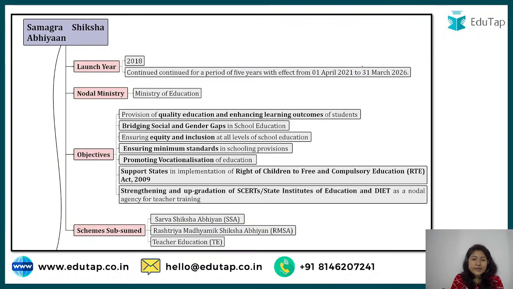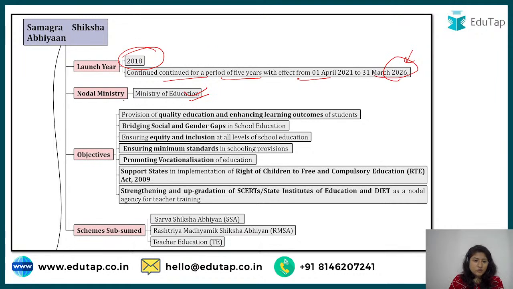Okay, so what is this scheme all about? What else do we need to study? Here is the thing. Samagra Shiksha Abhiyan was launched in 2018, and that is why our statement of 2016 was wrong. It continued for a period of 5 years. Now it has been extended till 2026. We'll look at it afterwards whether there is a need, and we obviously know it will be extended further. The nodal ministry is the Ministry of Education.